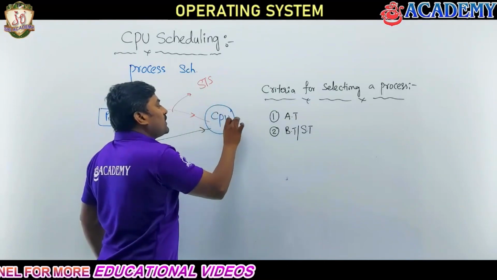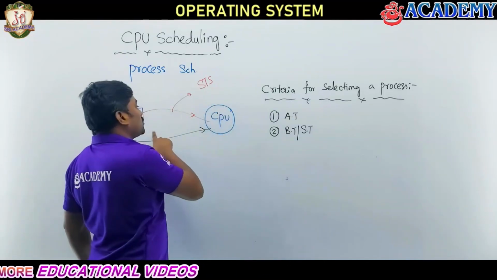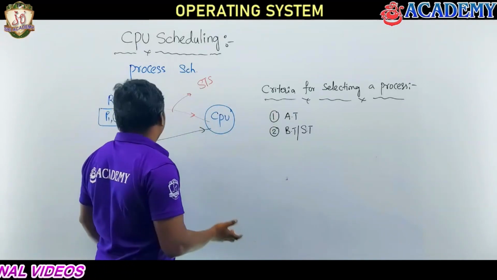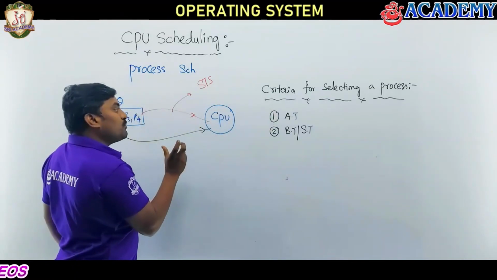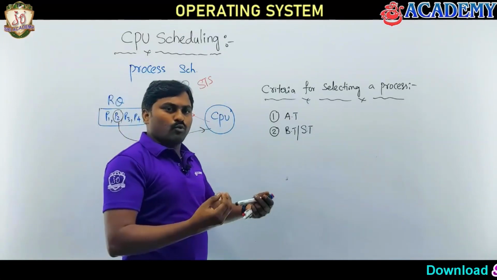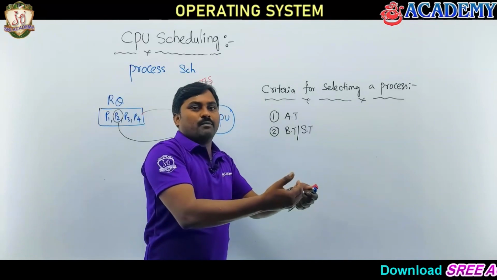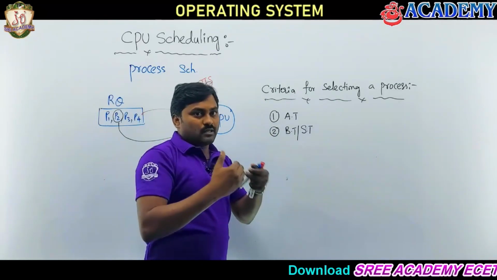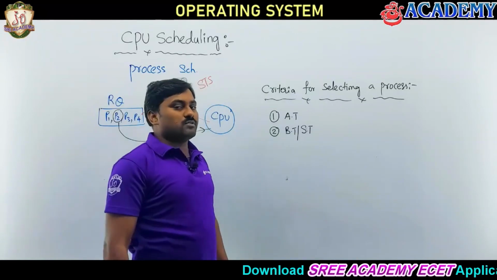The amount of time taken by the process to use the CPU is nothing but burst time. Or you understand, how much time process P1 requires to use the CPU is nothing but burst time or service time. So purely, the time spent in the CPU is nothing but burst time or service time.